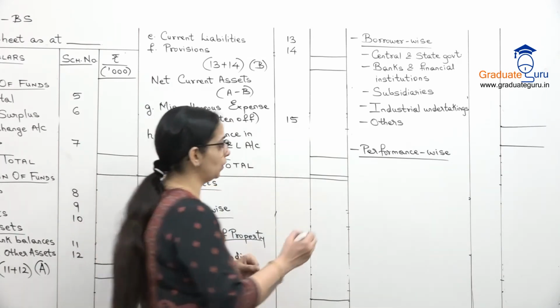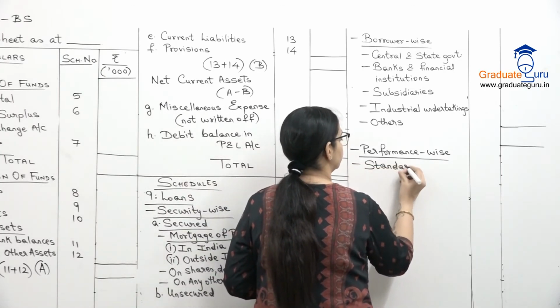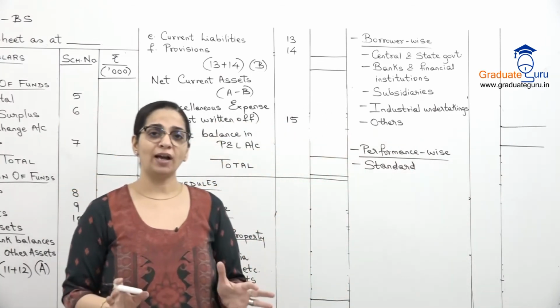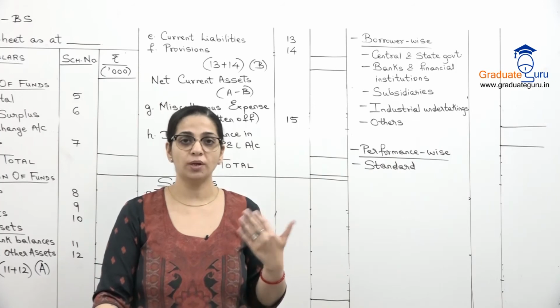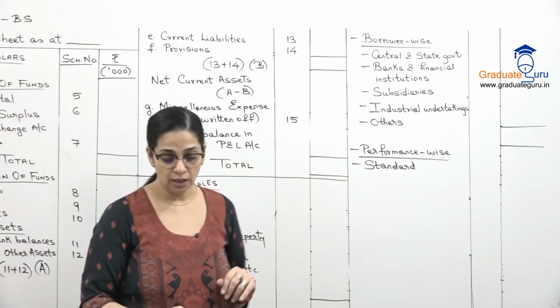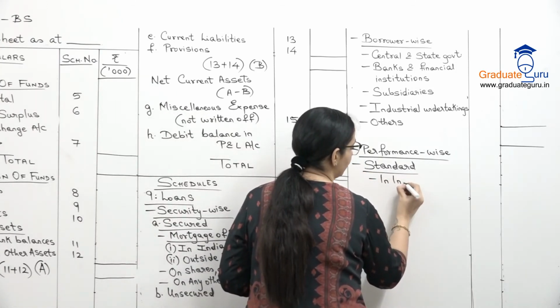So here first we have standard. Standard means it's absolutely fine. Loan का जो amount आना चाहिए, जो interest आना चाहिए, we are receiving it absolutely in time. And here we have in India and outside India.